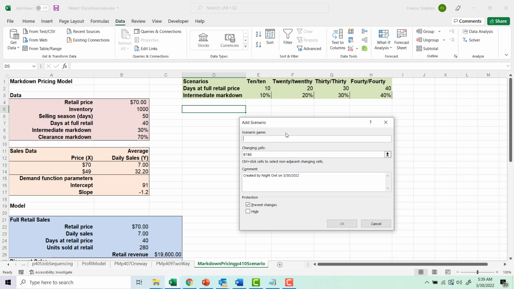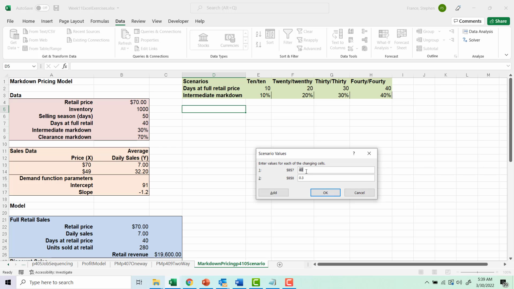And then the third scenario, 30, equals G2, equals G3.